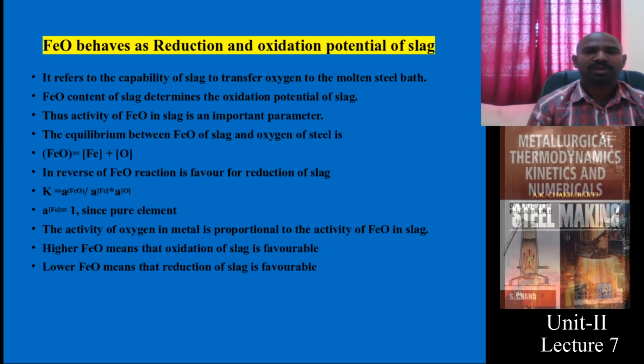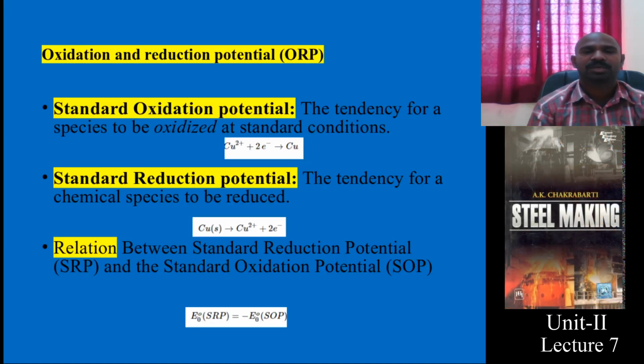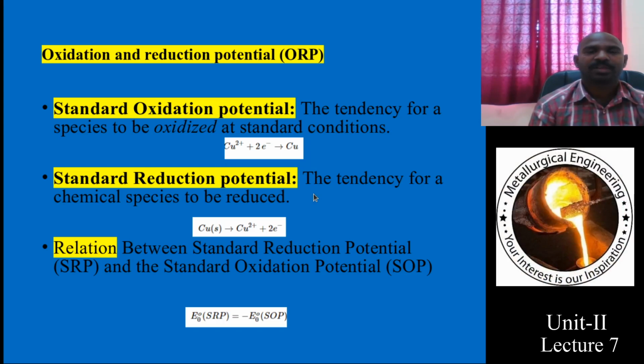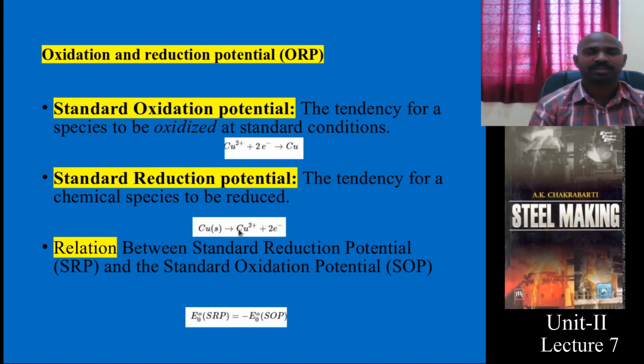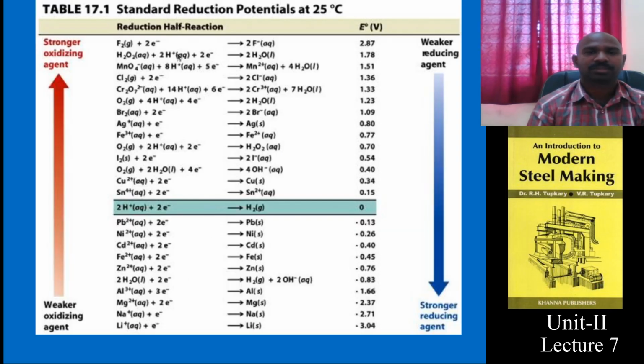The FeO topic and Al2O3 need to be looked at separately, and these two things are very important with respect to further competitive examinations. This is a general idea about standard oxidation potential and standard reduction potential, what actually happens, and how the activities of these chemical species reduce. This is why it is reduced: because electrons are donated and these are accepted, that's why oxidation potentials. And this is a standard chart.